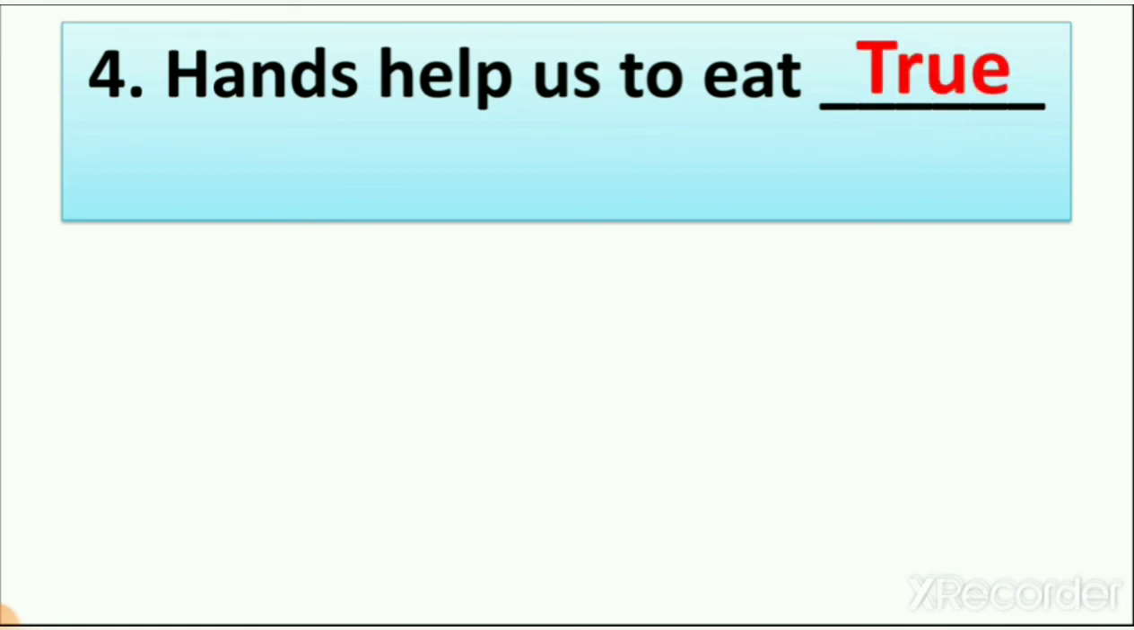True. Right? So when you are eating chips, what are you using? You are using your hand, right? So the sentence hands help us to eat is true, right? So what do we write here? True. And the spelling of true is T-R-U-E. When a sentence is right, we write true, right? So we write here 4 true or false and 3 fill in the blanks.